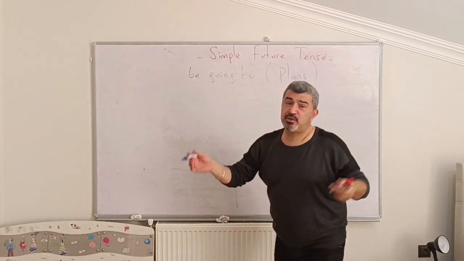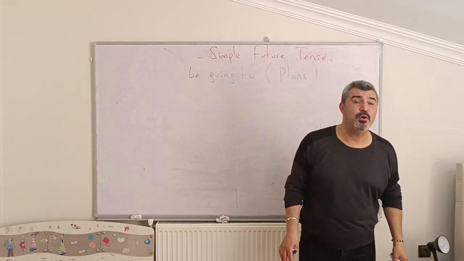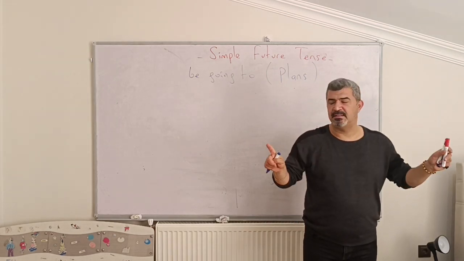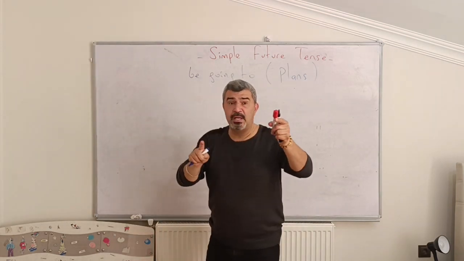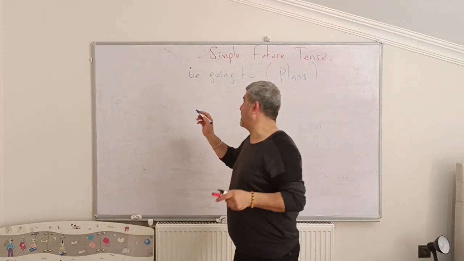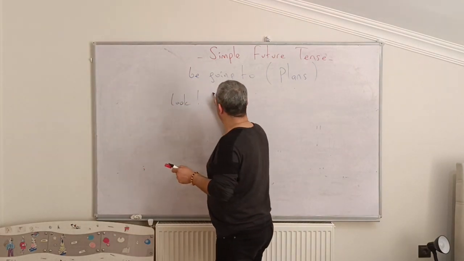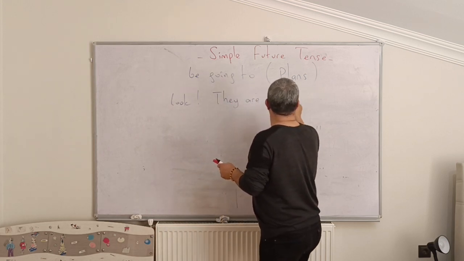So, if we say something about be going to future, we can say that it is about plans in the future. For example, hey, look, two boys are coming, they are going to